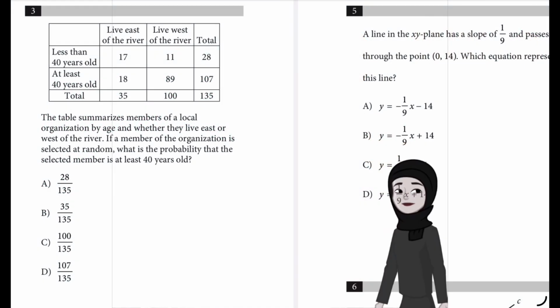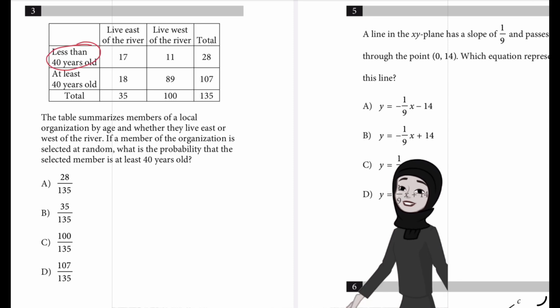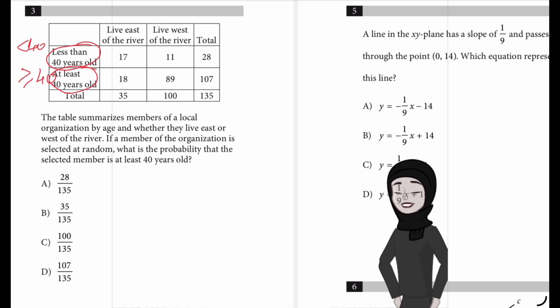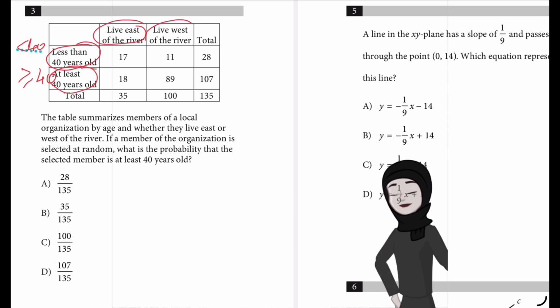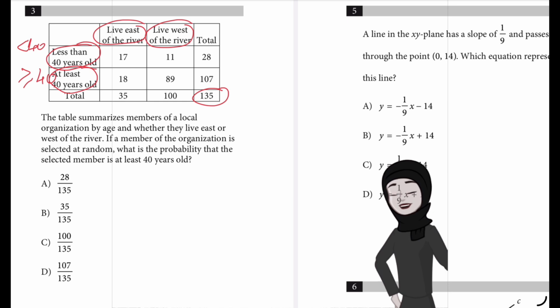Question number 3. We have a table of people who are less than 40 years old and people who are at least 40 years old. That means greater than or equal to 40. And this is less than 40. So two parts, and apart from that they have been divided into those who live east of the river and those who live west of the river. And the total number of people is shown here as 135.